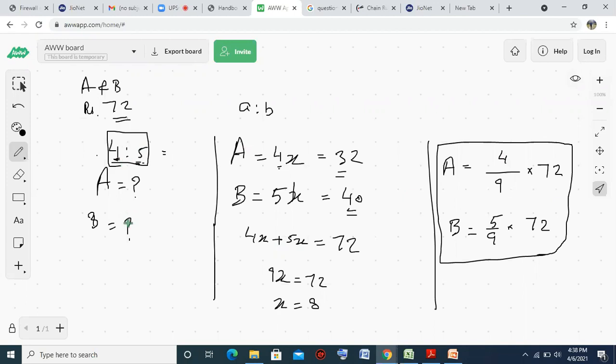Okay. Sir, can you repeat the second method? The second method is very easy. Just see the ratio. It's 4 and 5. Total is 4 plus 5, 9. Out of 9, how much does A have? 4 parts. How much does B have? 5 parts. 4 upon 9 multiplied by the total value. 5 upon 9 multiplied by the total value. So we just have to check who has how much part. The total parts can be found by adding. 4 plus 5 is 9. Okay.